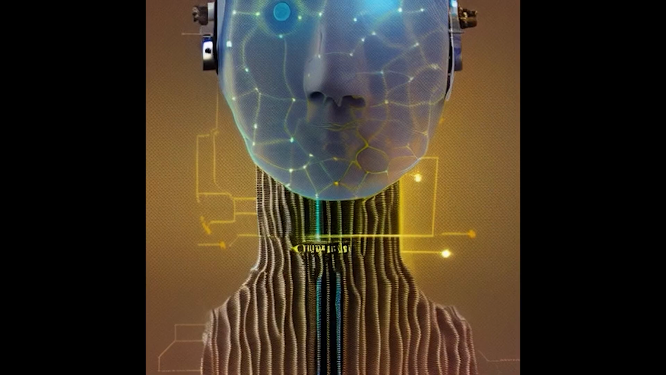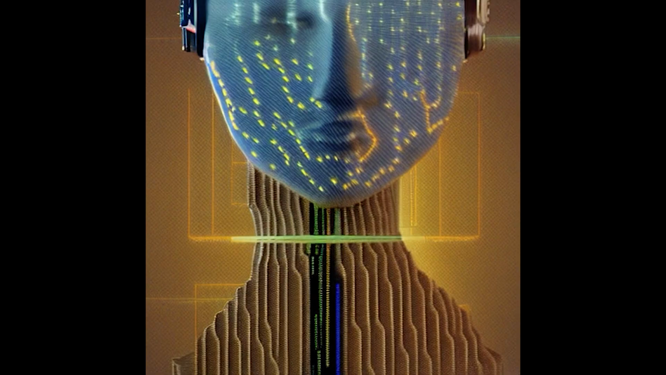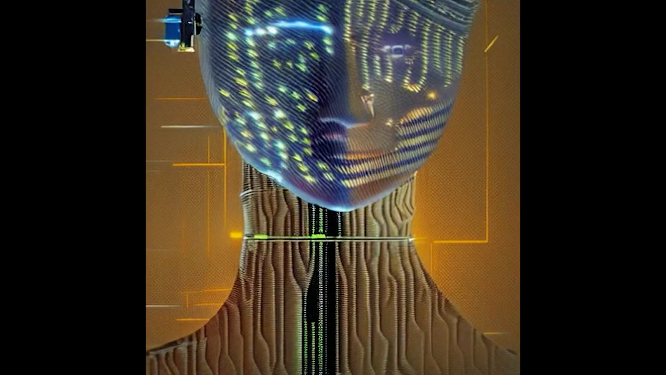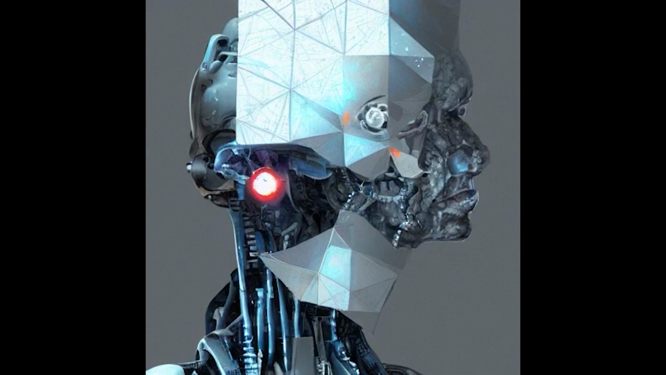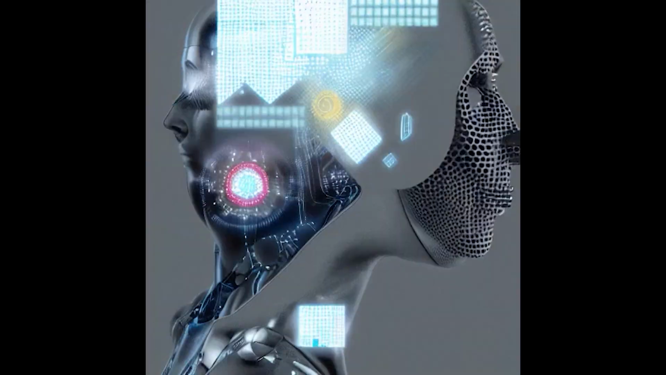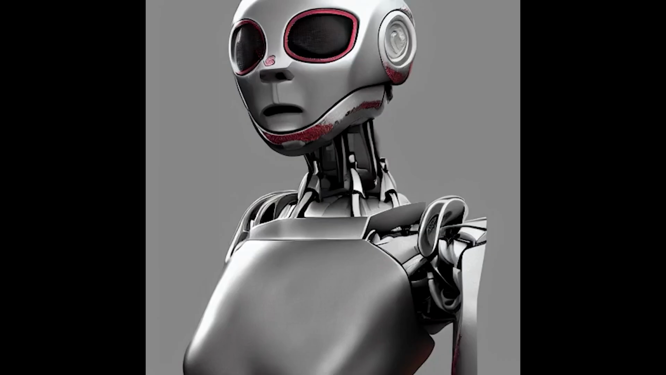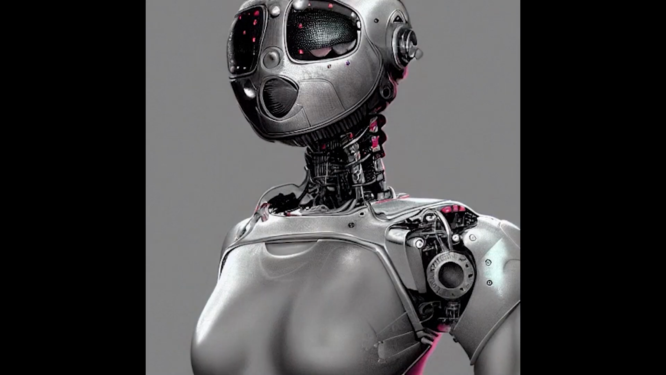One company paving the way for AI to help people is Neuralink. Neuralink is a company that is developing ultra-high bandwidth brain-machine interfaces to connect humans and computers. The goal of Neuralink is to create devices that can be implanted in the brain to allow for direct communication between the brain and computers.